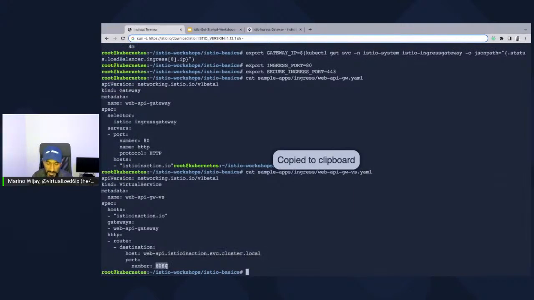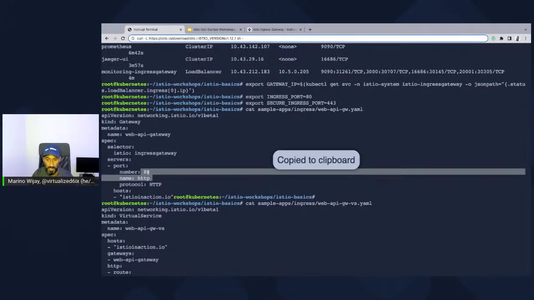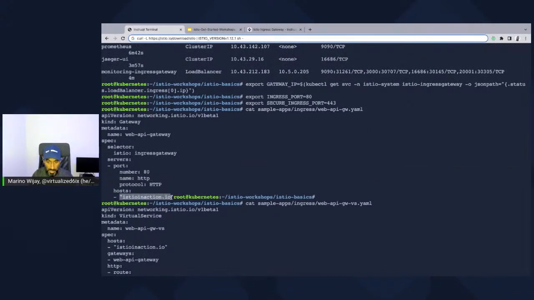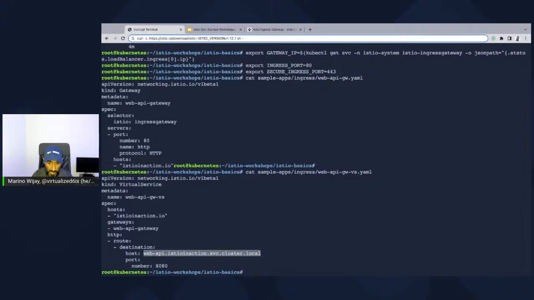Now, this service is mapping to port 8080 on the container side, so it's just going to listen on port 8080 on the container port. That's all that's going on here. When my client, my host client, makes a request on port 80 to this host, this virtual service routing rule says go to this Kubernetes service in the Istio Inaction namespace.